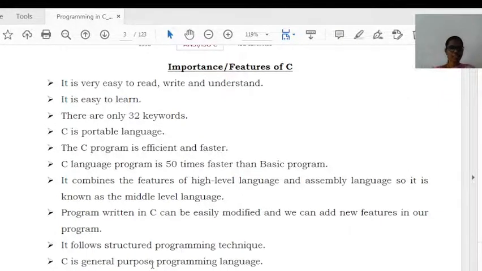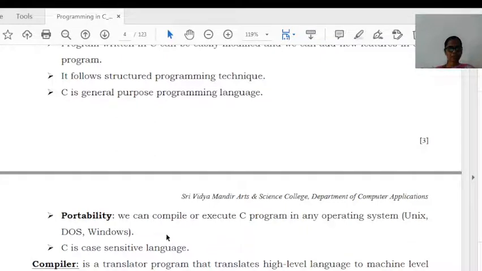Already we have seen that C is a general purpose high-level programming language. We have discussed that C is a portable language. Portable means that a C program written on one operating system can run on some other operating system. For example, if your program is written on Windows, it can also be executed on another system. C is a case-sensitive language. That means whatever needs to be given in small letters needs to be given in small letters. So there is a difference between capital letters and small letters. So we can say C is a case-sensitive language.